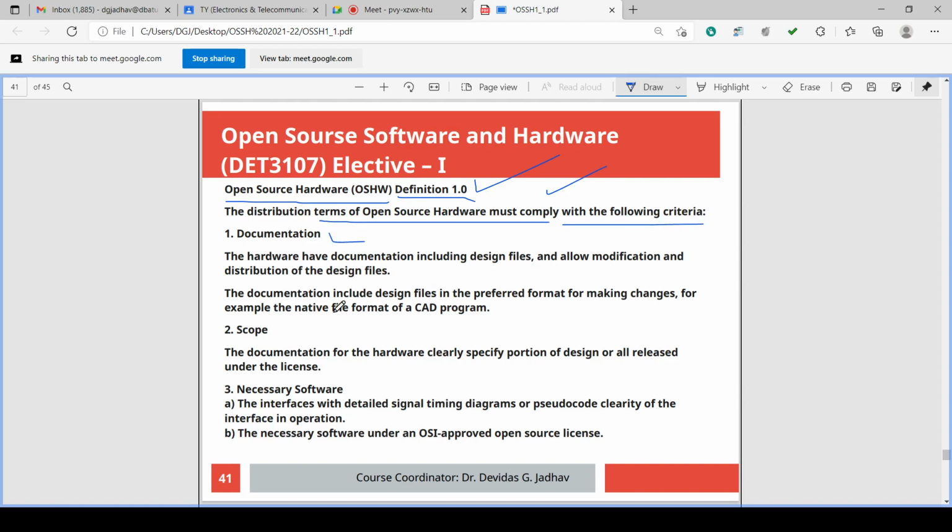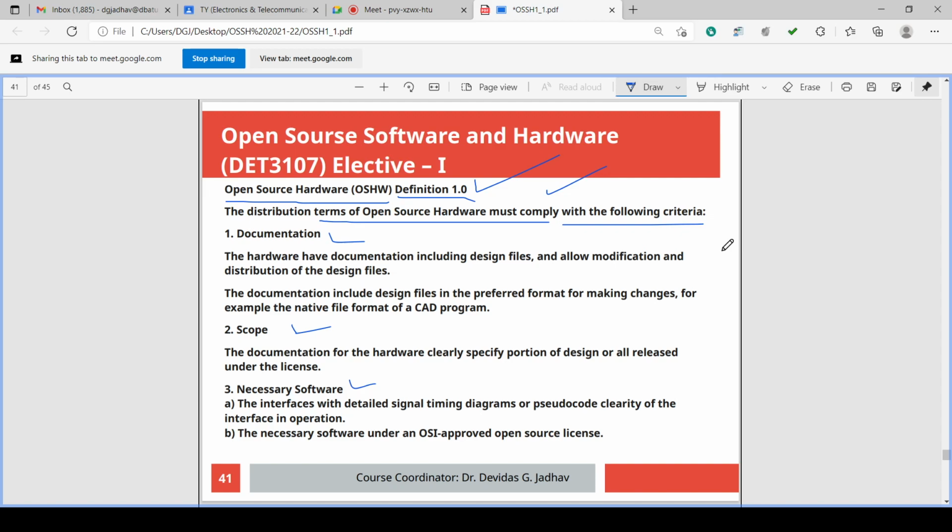First is documentation, second is the scope, and third is the necessary software. If hardware is there, that actual hardware cannot be open source, cannot be given free of cost, but the documentation of the hardware can: the specification, dimensions, material composition, chemical formulation, electrical and electronic design, current, power and voltage design, mechanical or civil design.